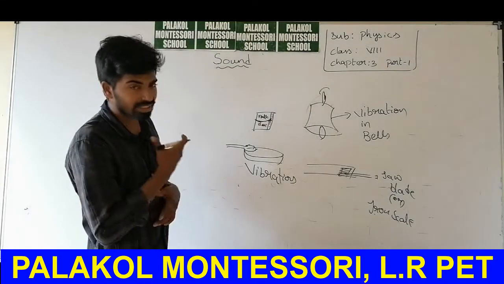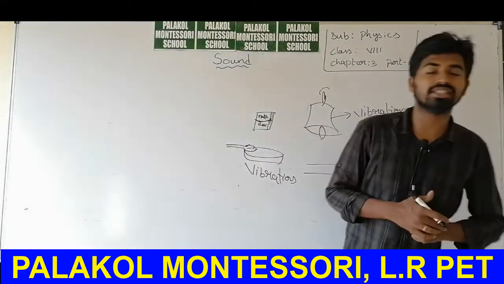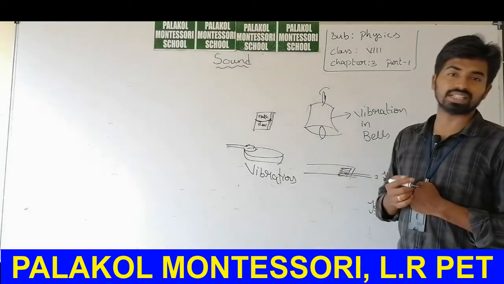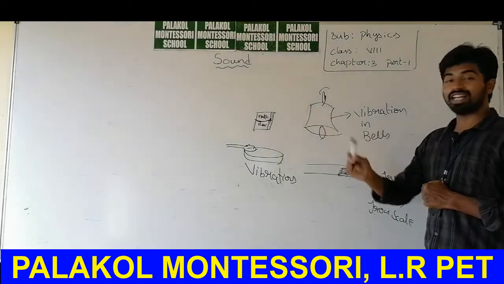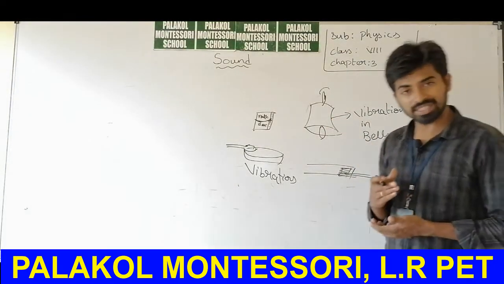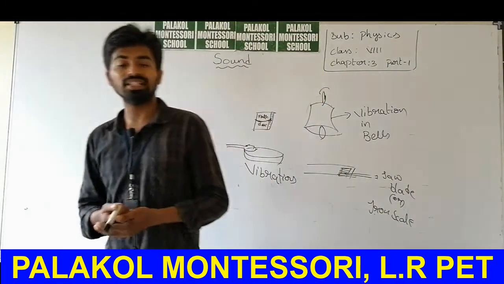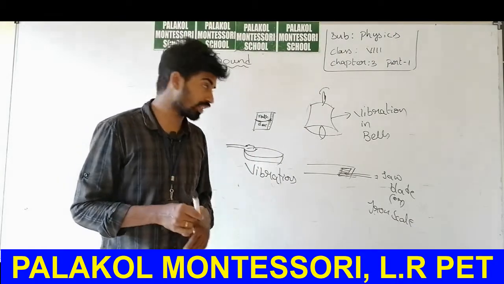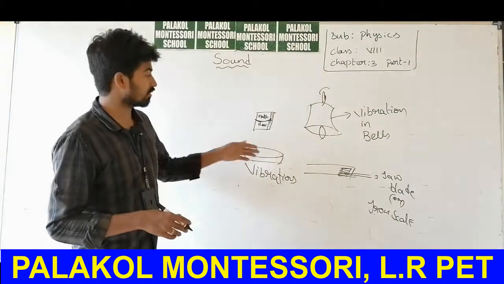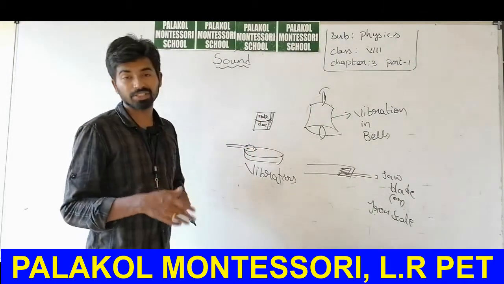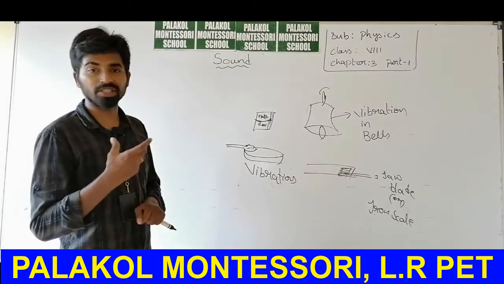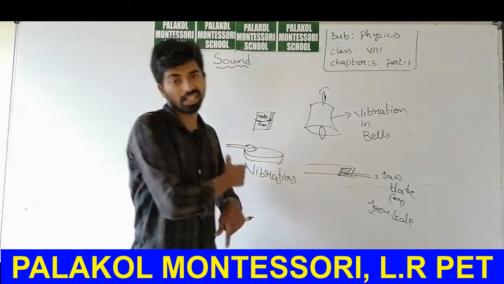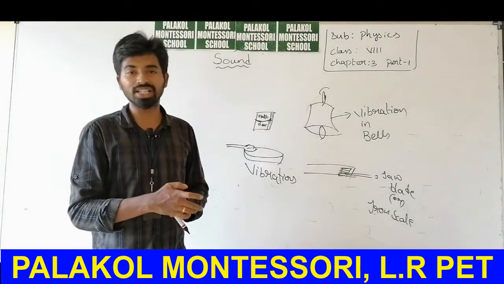So by observing all these cases, what can you conclude? The vibrations created in the objects produce sound. Why was the sound obtained? The sound was obtained due to the vibrations in the objects. So from these activities, our conclusion is that vibrations in objects create sound.